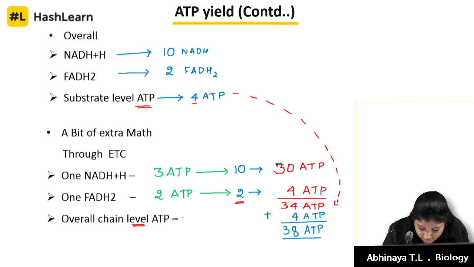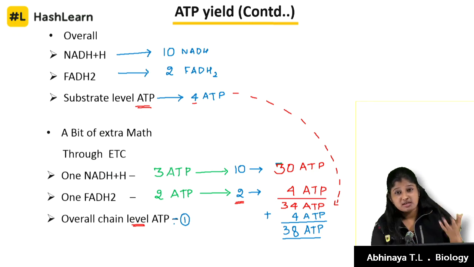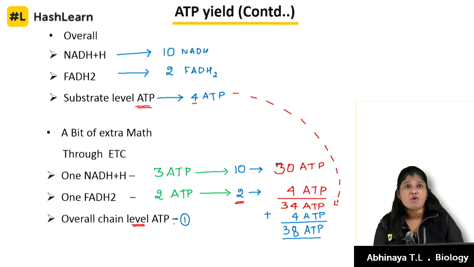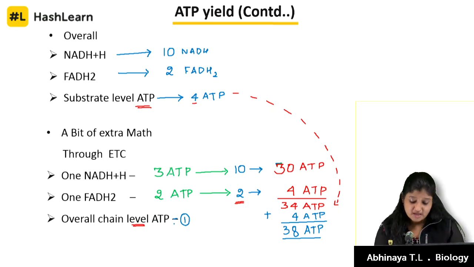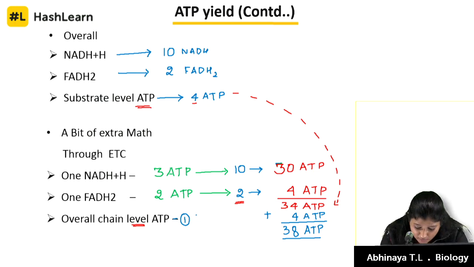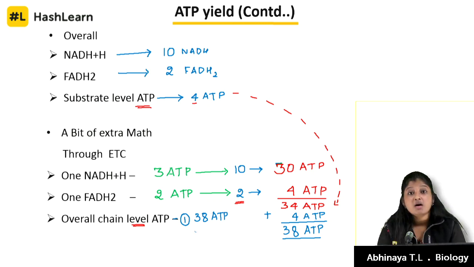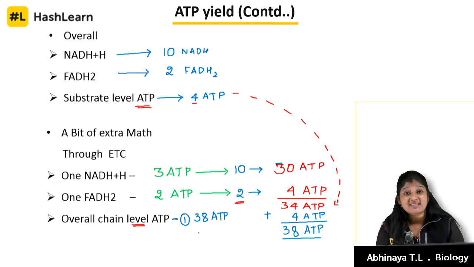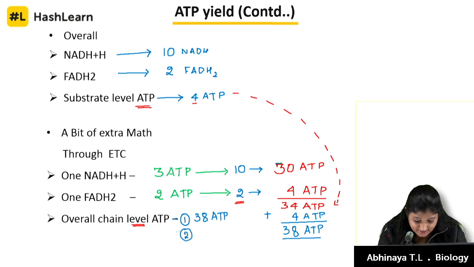So chain level, this is the first confirmation. There is one more: most textbooks also say 36 molecules of ATP. How is it? One way it will say 36 or 38. In our textbook it is 36. There is no fixed figure like only 38 or only 36. It can range from 36 to 38 molecules of ATP. We just now calculated how it is 38 molecules of ATP. Now I am going to tell you how it is 36 molecules of ATP, the second criterion.